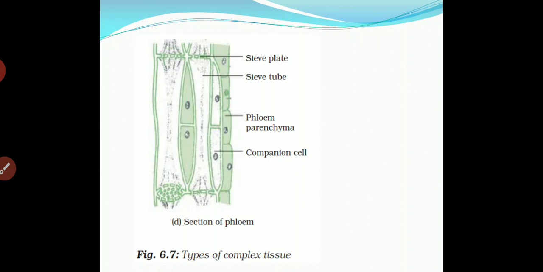This is the structure of phloem. Once again I am repeating, the sieve plate is present at the topmost part. Beside it there is the sieve tube. Phloem parenchyma are present in the wall, and companion cells are inside the wall. So this is the section of phloem.